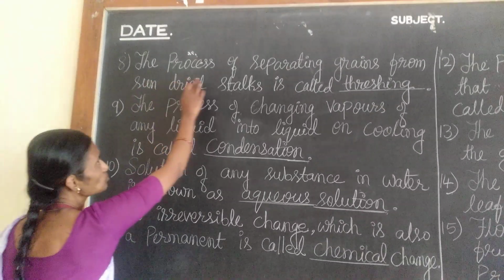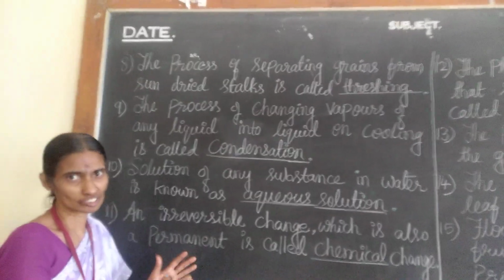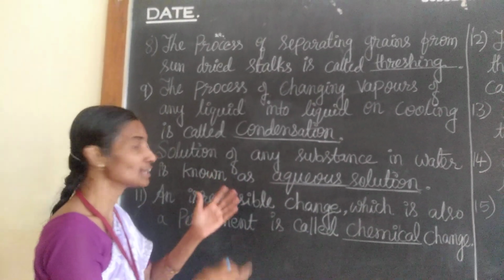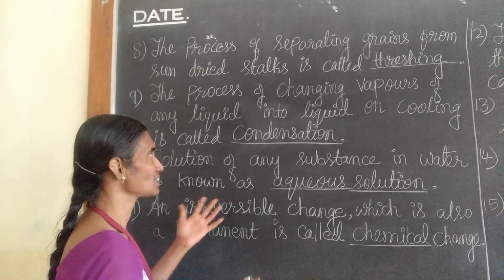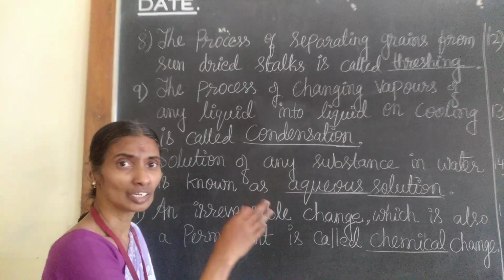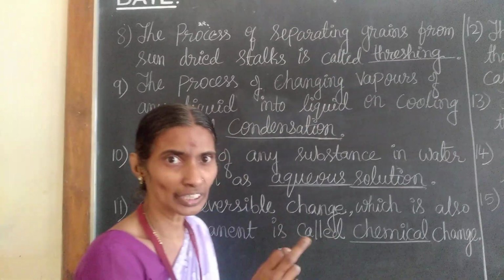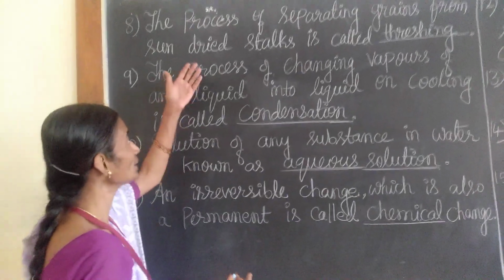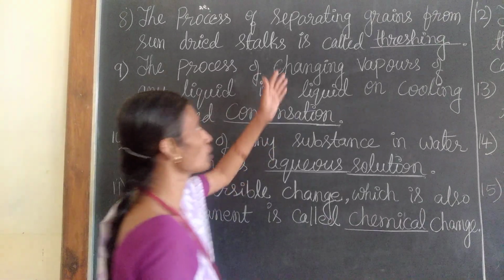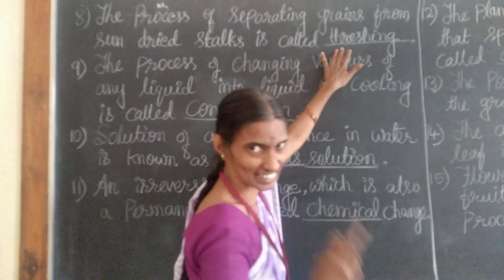Now next, the process of separating grains from sun-dried stalks. You know children, grains are taken out from the stalks. You know jowar, wheat, rice, from their sun-dried stalks, the stem, the plant part is removed and the grains are taken out. That process is called threshing. The stem and leaves are removed from the plants and only the grains are separated. That process is called threshing.